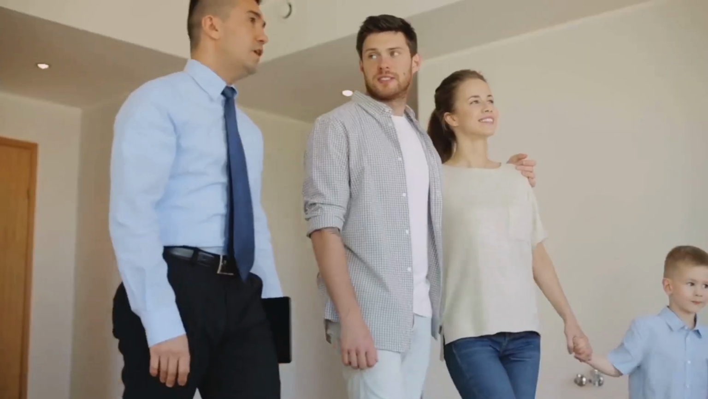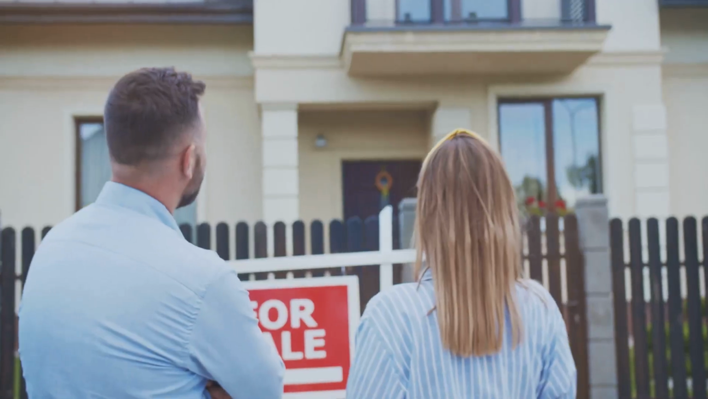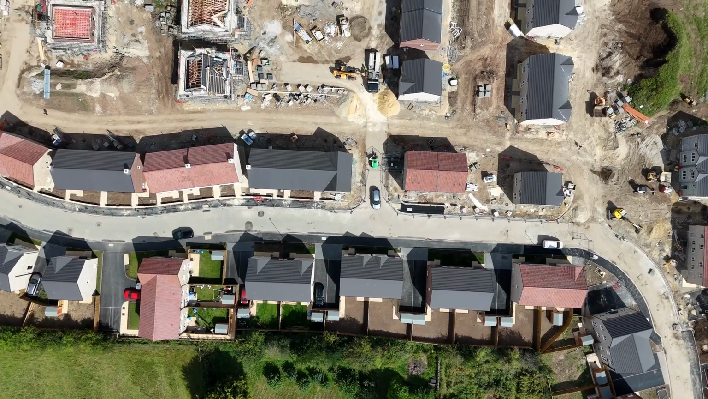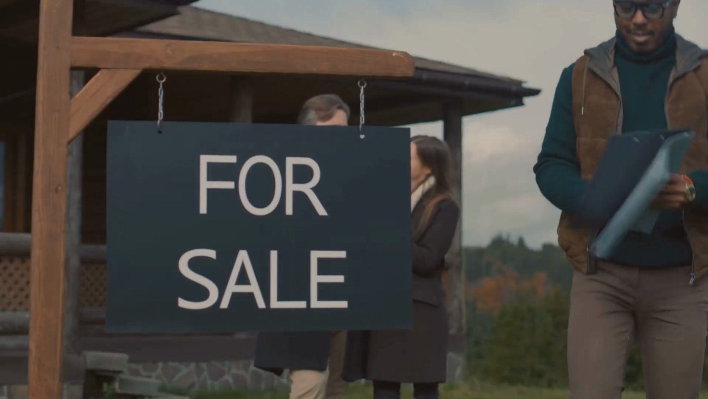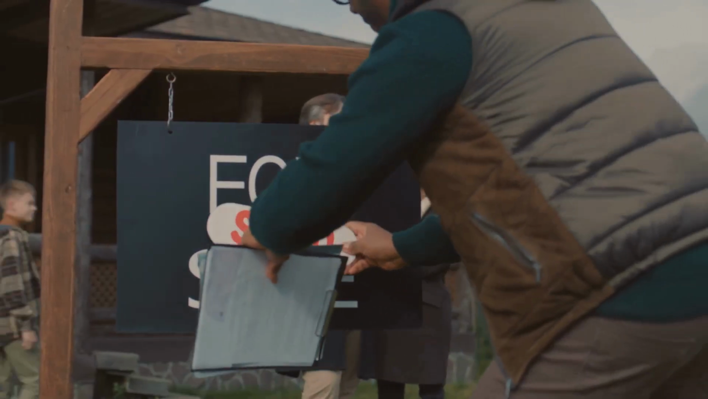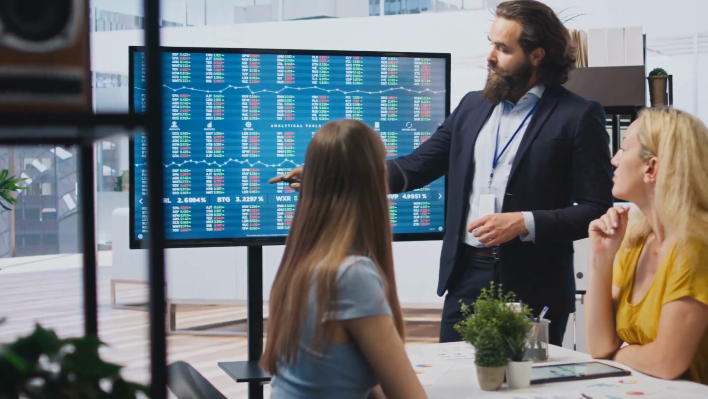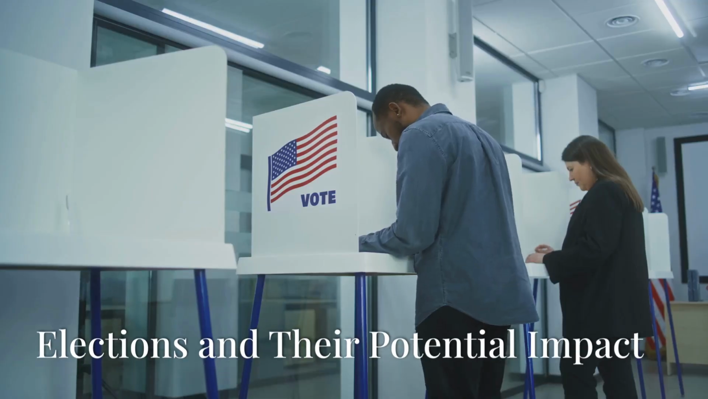Section 7. A delicate dance. How supply and demand shape the housing market. The housing market operates on the fundamental principles of supply and demand. When mortgage rates are low, borrowing becomes cheaper, increasing demand for homes. This increased demand, coupled with limited housing supply, often leads to higher home prices. Conversely, when mortgage rates rise, affordability decreases, potentially cooling down demand and slowing down price growth. The interplay between these forces determines the overall health and direction of the housing market.